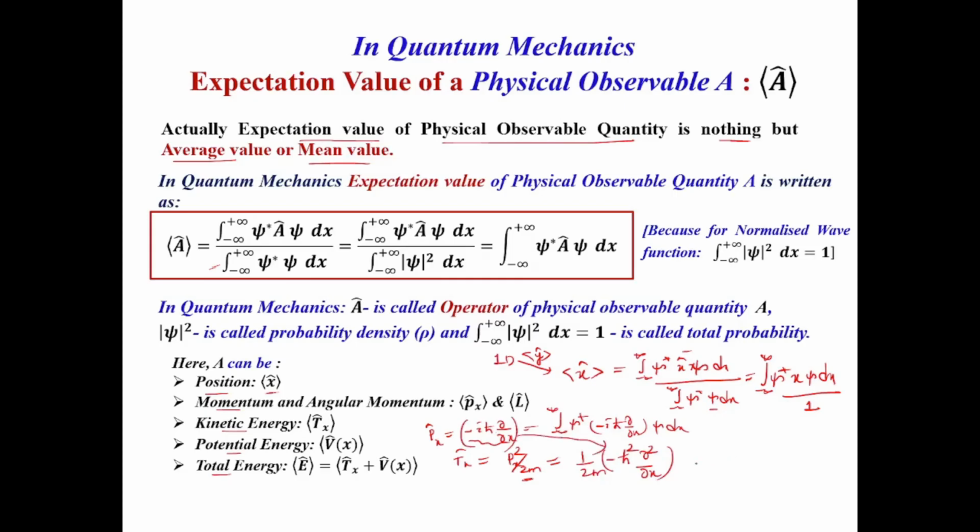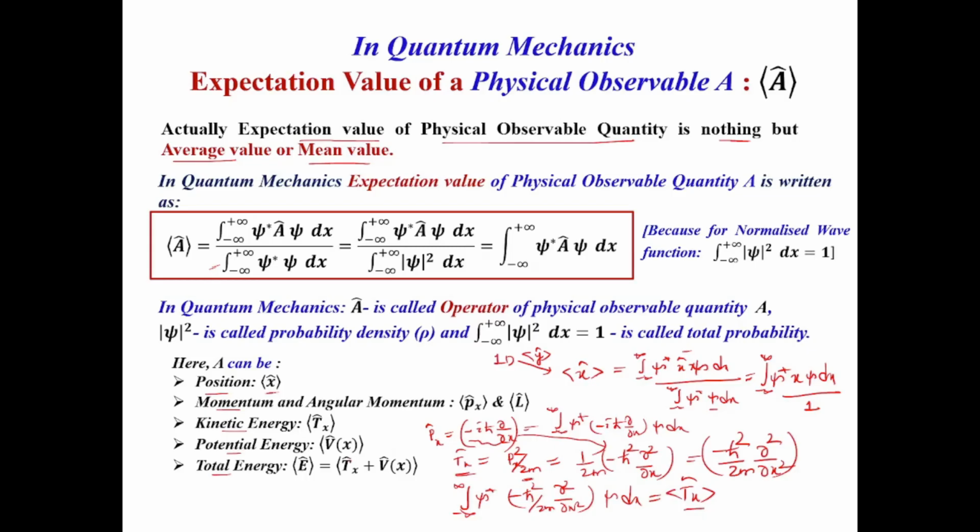Or it is written as minus h cross square by 2m del square by del x square. So if we are going to find the expectation value of T cap, it will be written in this format: the integral from minus infinity to plus infinity of psi star, minus h cross square by 2m del square by del x square psi, dx. Okay, this is nothing but the expectation value of the kinetic energy.